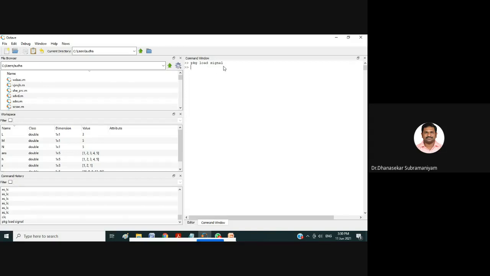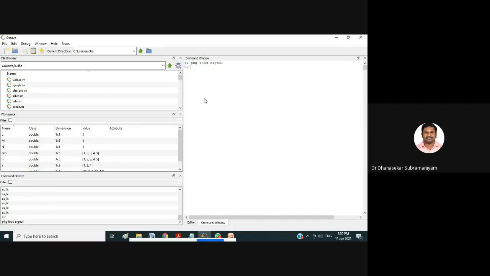If you don't give this command, for some commands like conv it will show a syntax or function error. So kindly give this command first.